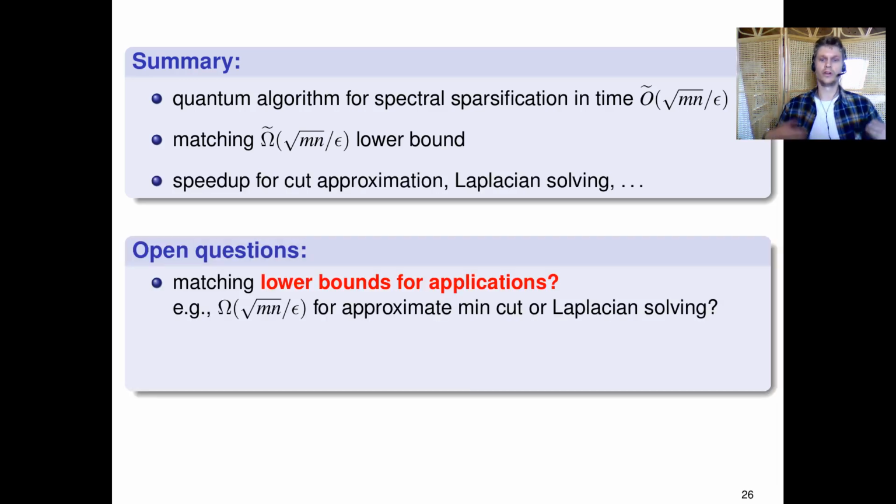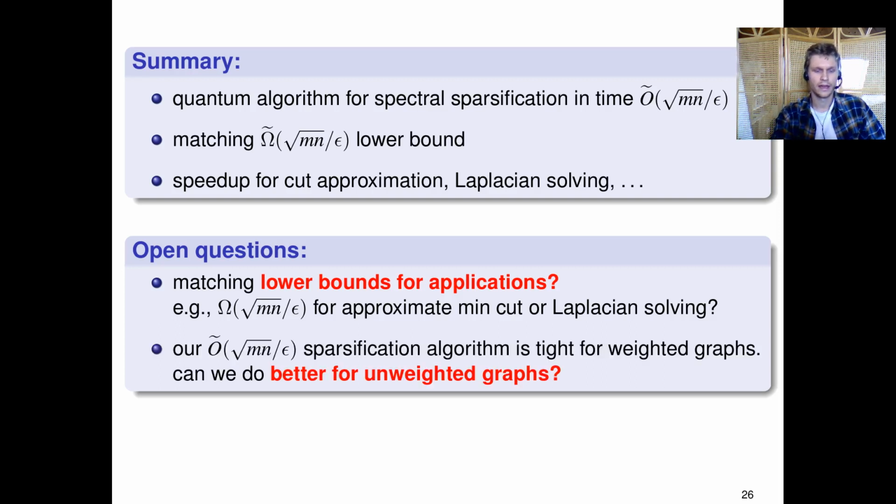One is we prove the lower bound for sparsification, but ultimately we would like a lower bound for the applications. Like, can we prove a lower bound of square root of mn over epsilon for approximate min-cut or Laplacian solving? This is an open question that we haven't been able to resolve yet. And second, our lower bound proves that our sparsification algorithm is tight, but this is only for weighted graphs, because our lower bound makes explicit use of the fact that we have weights in the graph. And so we have a strong suspicion that we can actually do better for unweighted graphs.